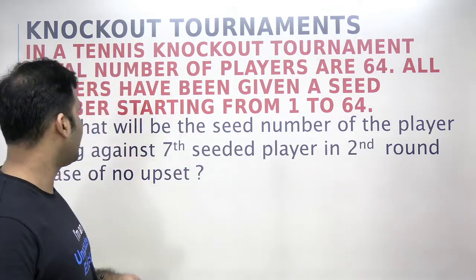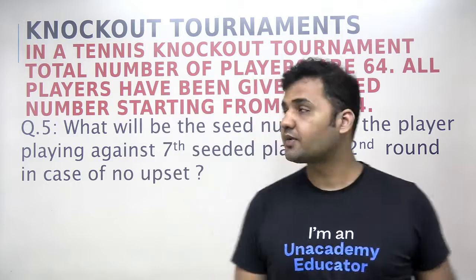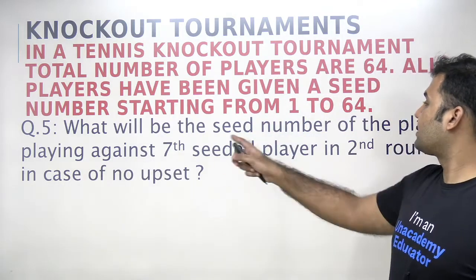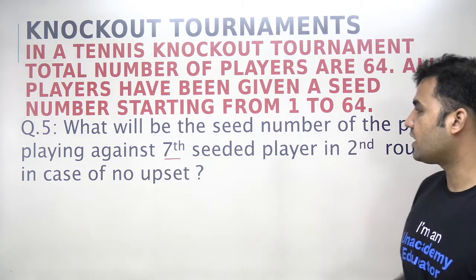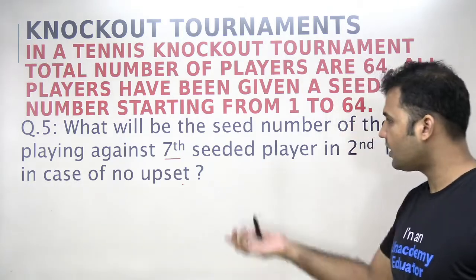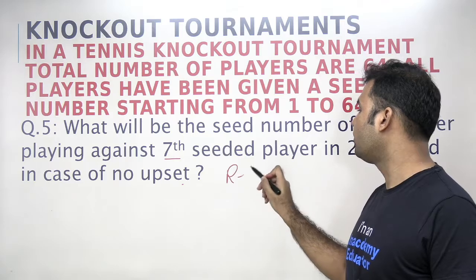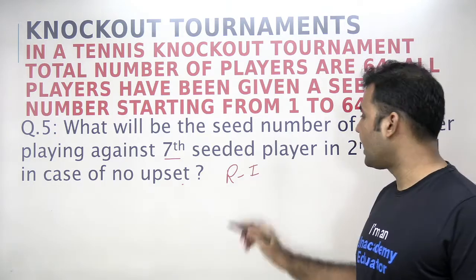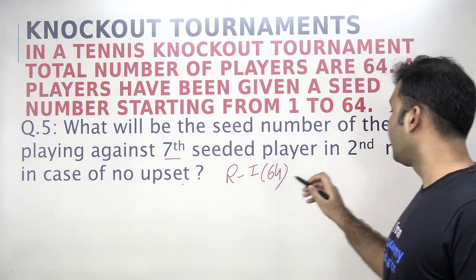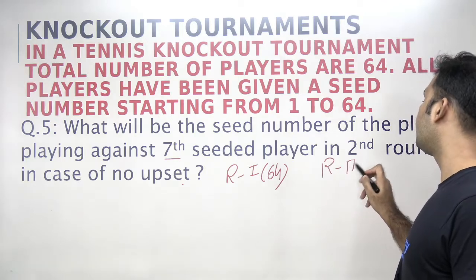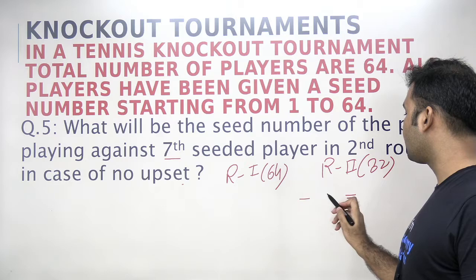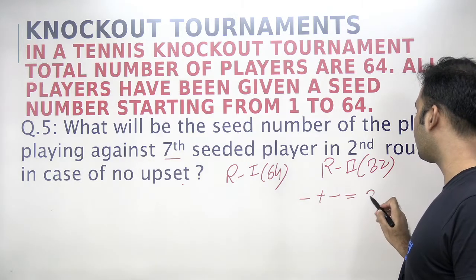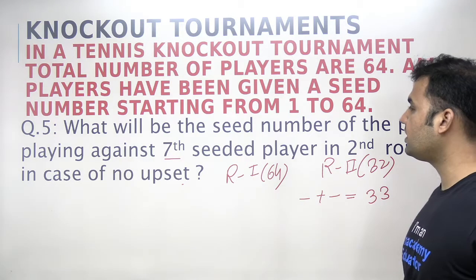Okay. Question number 5. Let's read it, students. What will be the seed number of the player playing against the 7th seeded player in the second round in case of no upset? Again, very easy to solve. In round 1, we have 64 players. The number of players in round 2 will be 32. The sum of the seed numbers who are playing against each other should be equal to 1 plus 32, that is 33.